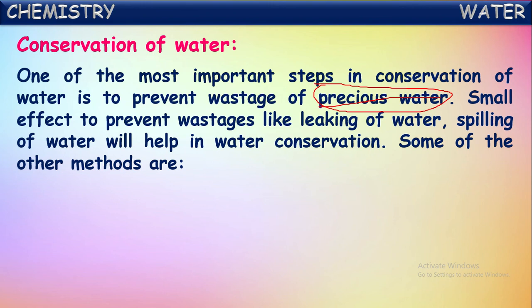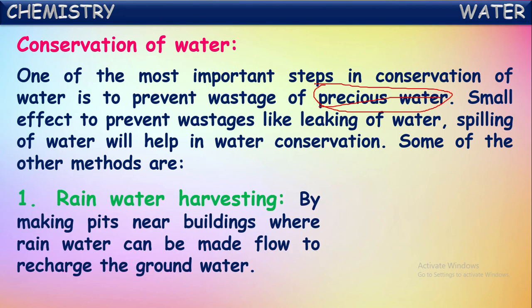So if you control this wastage of water, that comes under conservation of water. Small efforts to prevent wastage, like leaking of water and spilling of water, will help in water conservation. Some of the other methods we can see here in conservation of water. One is rainwater harvesting, which is a very important one.